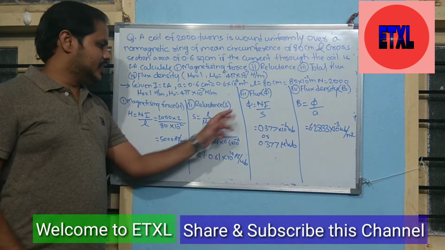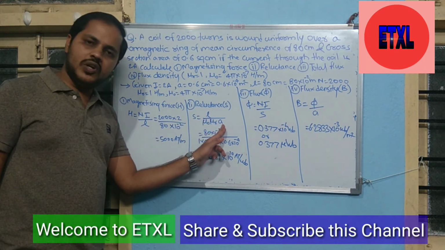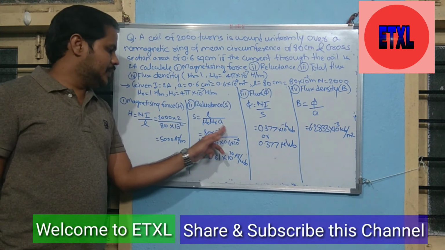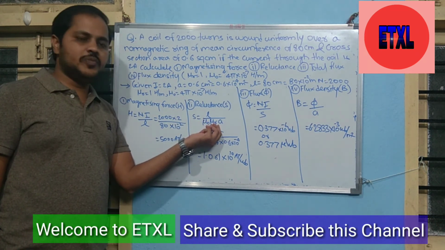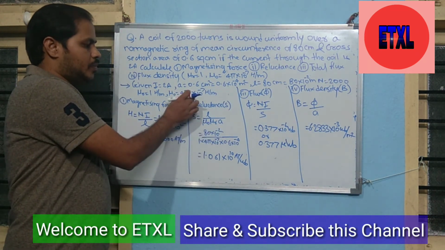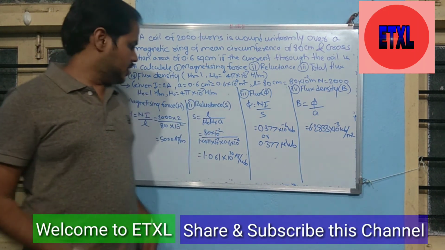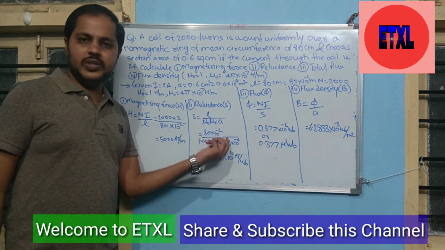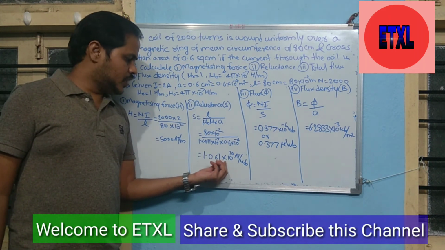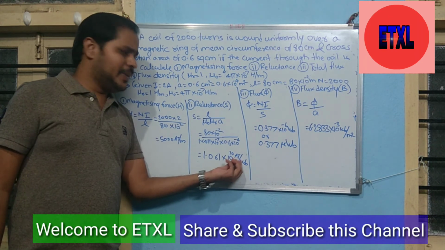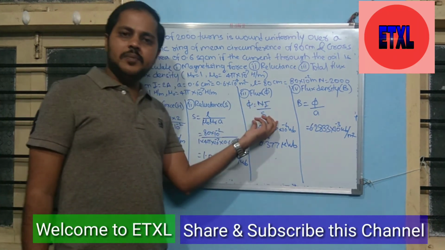Second is the reluctance, in bracket capital S. The formula is small l divided by mu 0 mu r small a. A is the cross section area of the magnetic field, l is the length of the magnetic field, mu 0 is the permeability of free space or vacuum, mu r is the relative permeability. Its value is always fixed, 4 pi into 10 raised to minus 7 Henry per meter. Relative permeability changes according to the material. Okay, here they have given the values; put the values of these parameters into this equation, then you get the value 1.061 into 10 raised to 10 ampere turns per Weber. This is the reluctance.